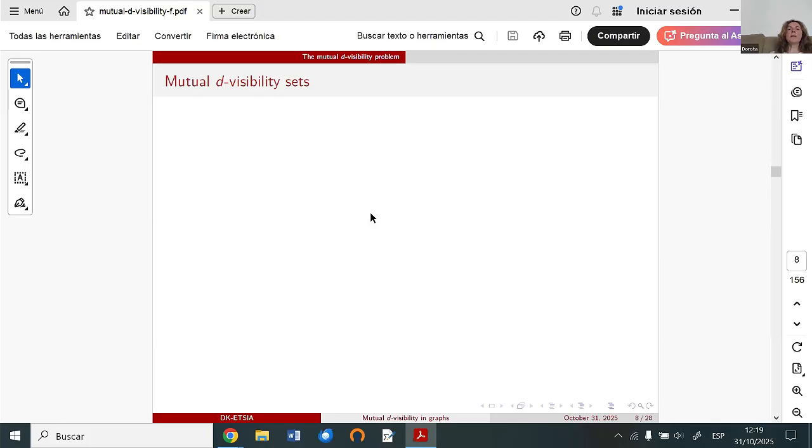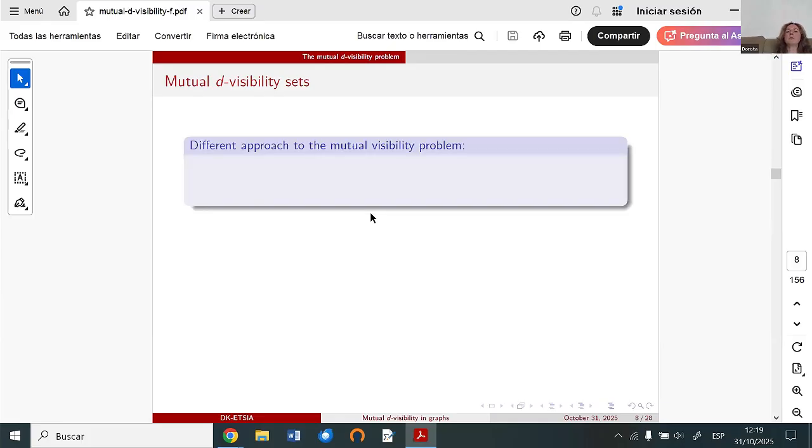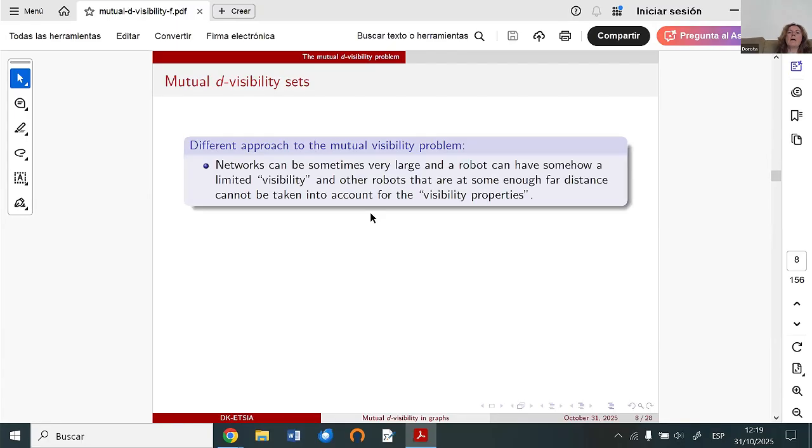Now I would like to speak about the mutual D-visibility problem. The reason and motivation to introduce this concept is a very practical situation. If we are thinking about networks, many times networks are very large, and we have in some sense limited visibility.